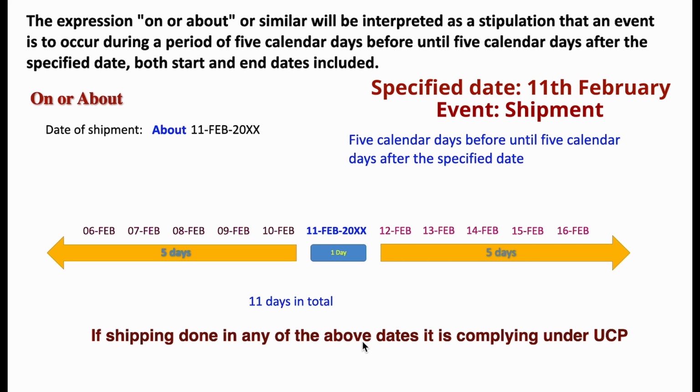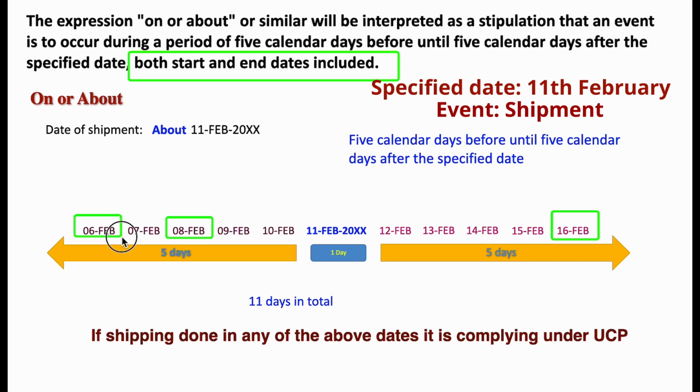For example, if the shipment happened on 8th February, then it is complying. If the shipment happened on 16th February, then also it's complying, because both start and end dates are included. Even if it happened on 6th February, it is complying, right? So this is the interpretation for the term "on or about," right?